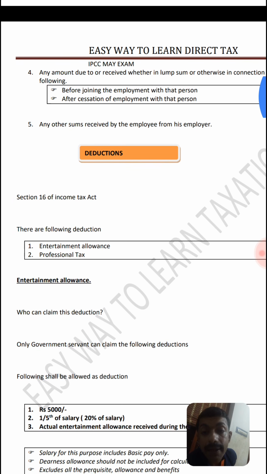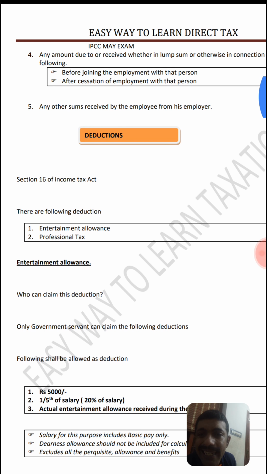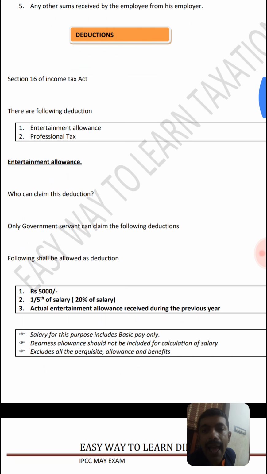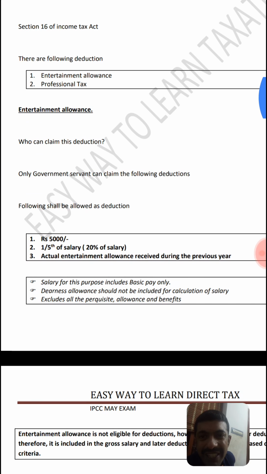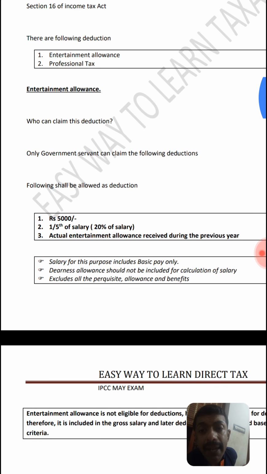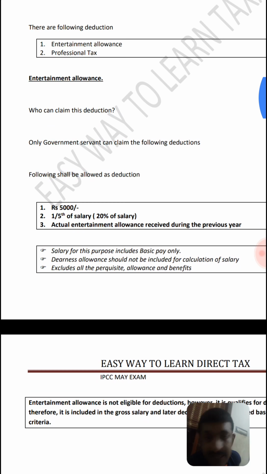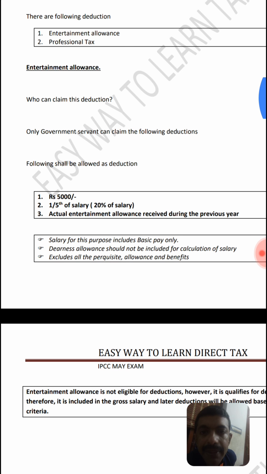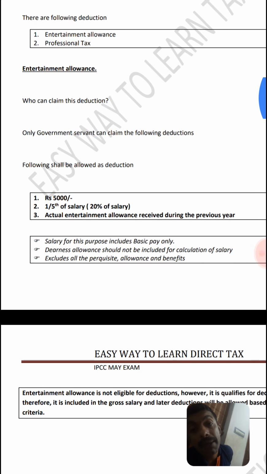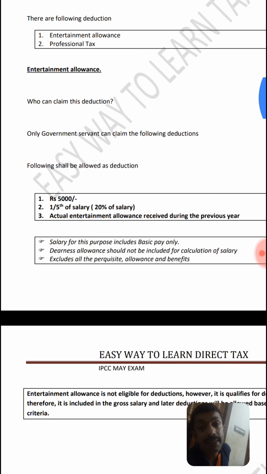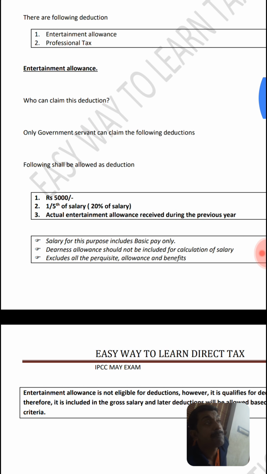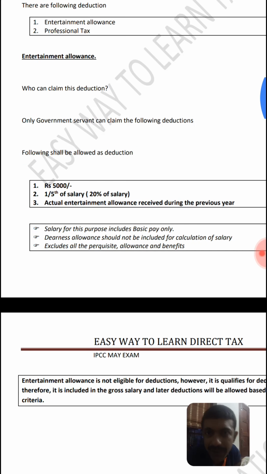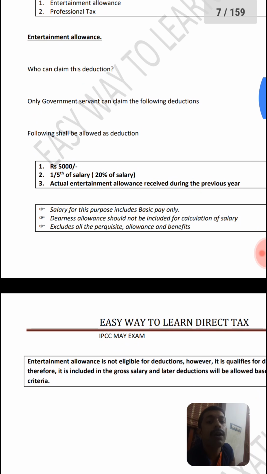And now we are moving towards the deductions. There are two deductions provided. One is entertainment allowance and the second pertains to profession tax. Entertainment allowance: who can claim this deduction? Only a government servant can claim the deduction. Some rules have been given based on that. This means non-government private employees' entertainment allowance is fully taxable.